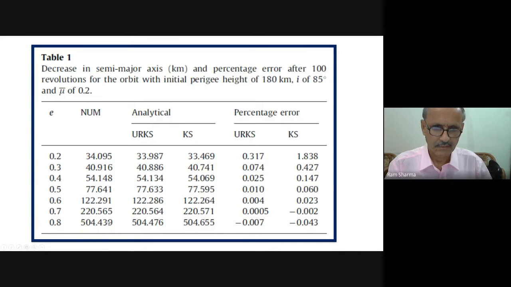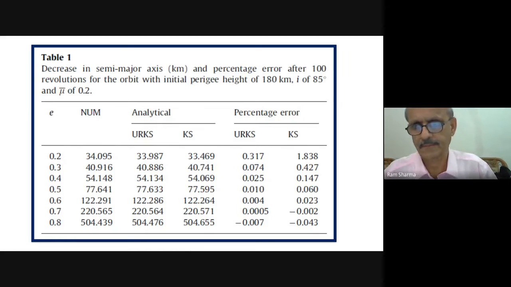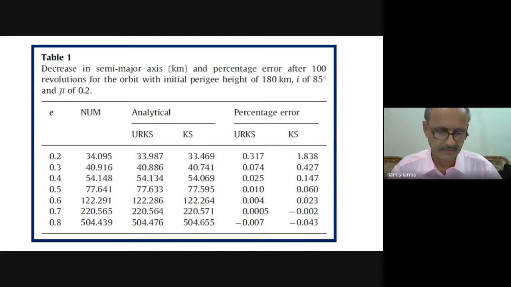So these uniformly regular KS canonical elements are still not used much. We also did the lunisolar work, which Dr. Harish has done in KS variables. I wrote this project for DST, and we completed that, and in the process he obtained his doctorate and carried out outstanding work.